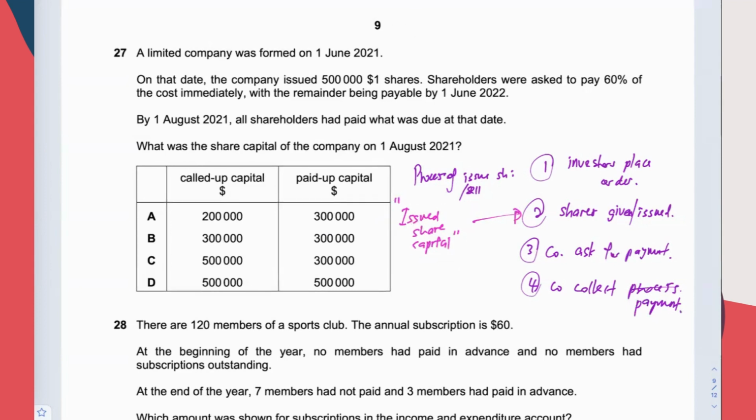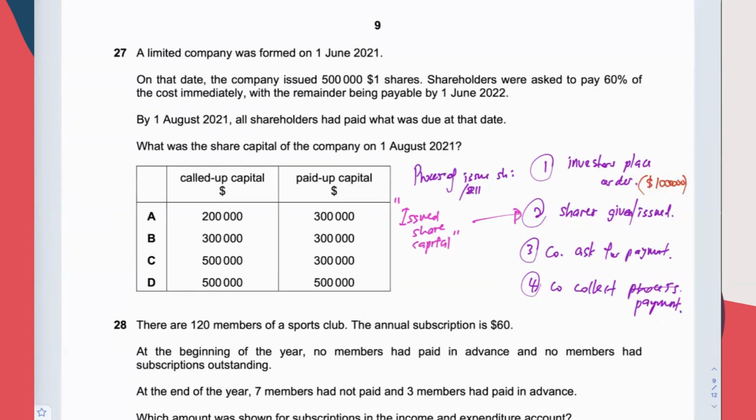Let's say the investors have placed some orders to buy share worth in total $1 million. After that, the company will start giving shares to the investors.